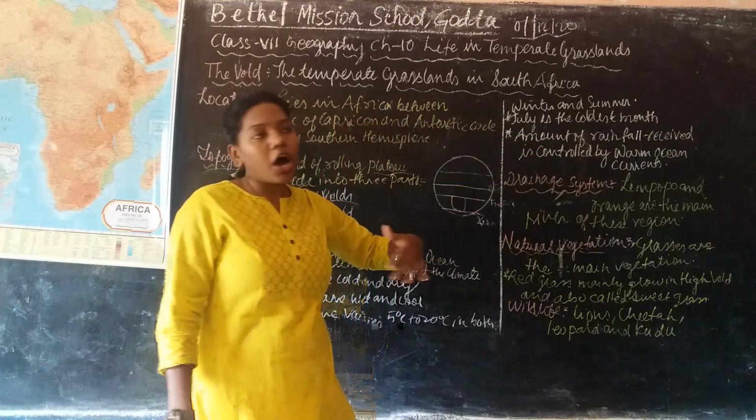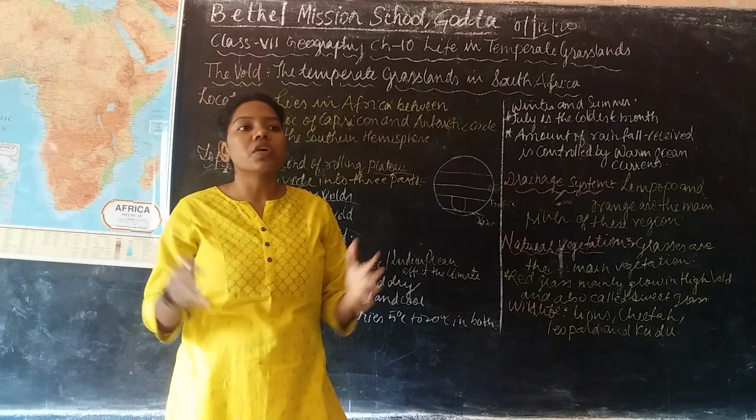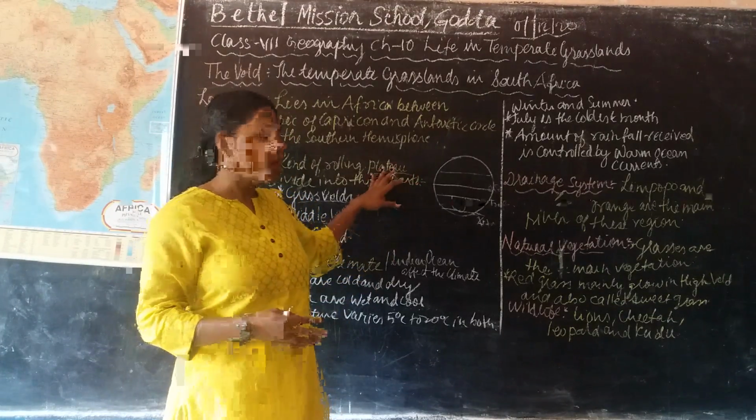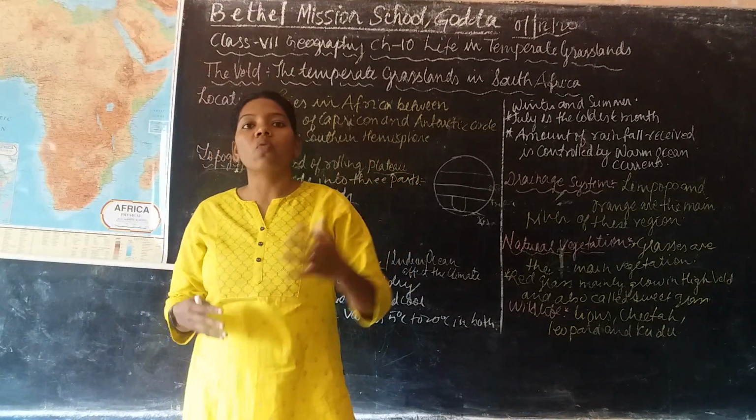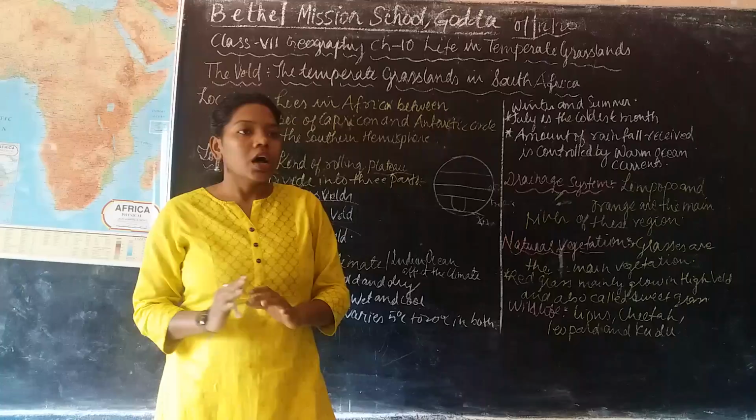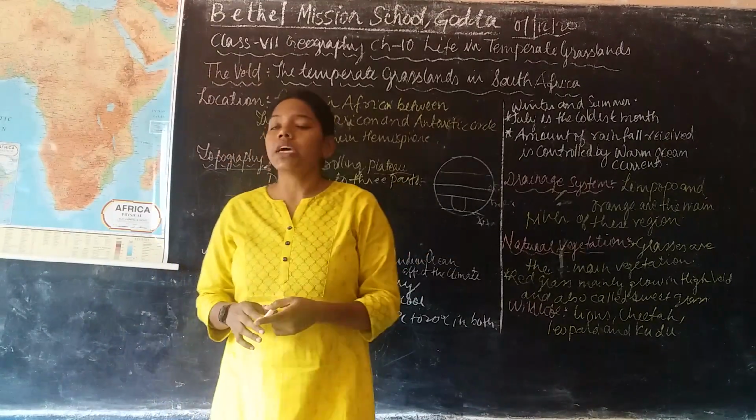And the amount of rainfall, that means how much rainfall is received in this grassland, is controlled by the warm current which blows from the Indian Ocean.